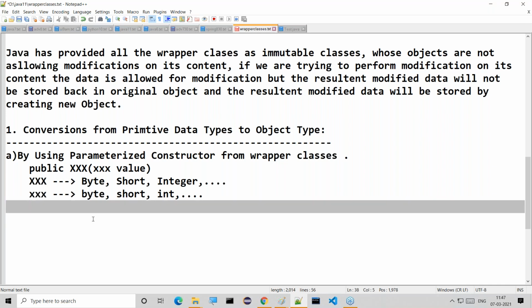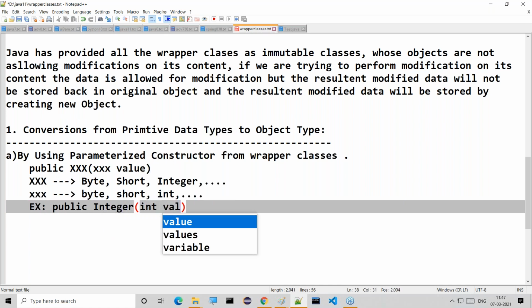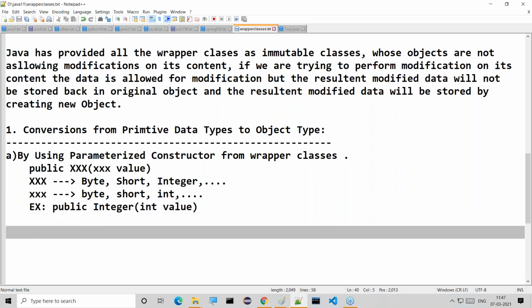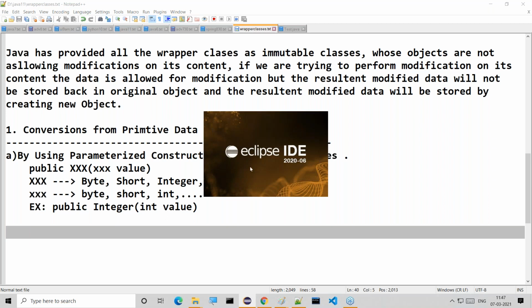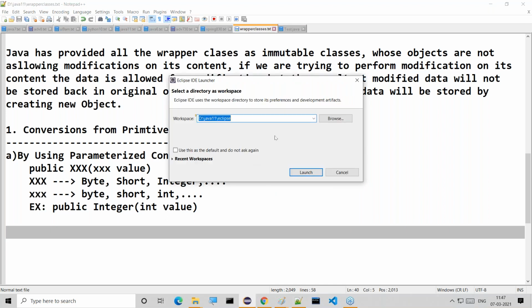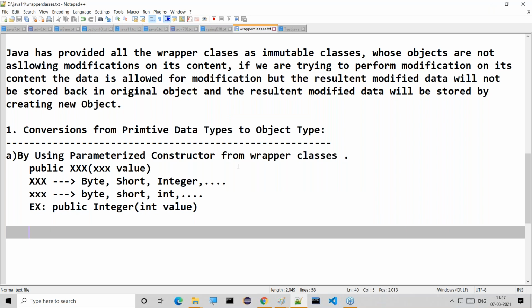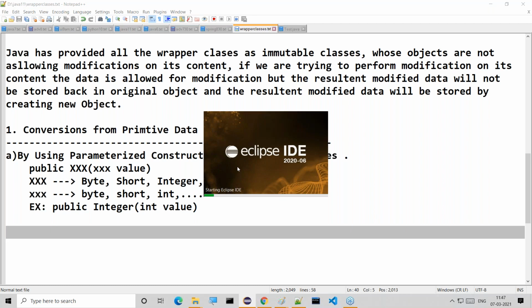Example case: public Integer of int value. Integer conversion, here we are going to perform int to Integer. I'll show this point programmatically also. We are converting primitive data type to object type by using a constructor. Constructor is one of the approaches. Like this we can use a number of approaches, and we are going to understand all these approaches exactly.